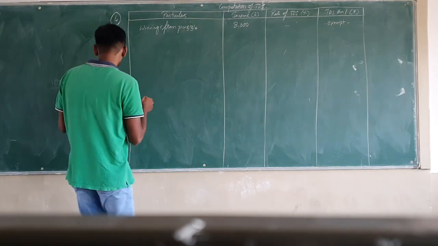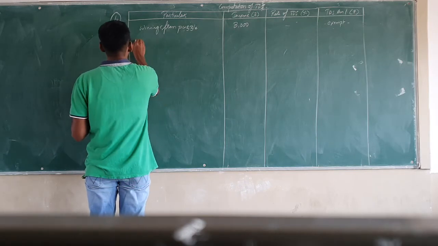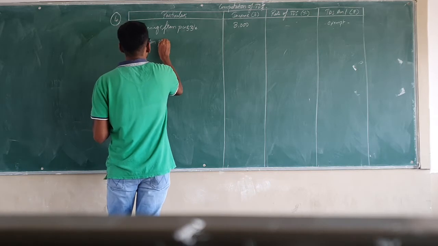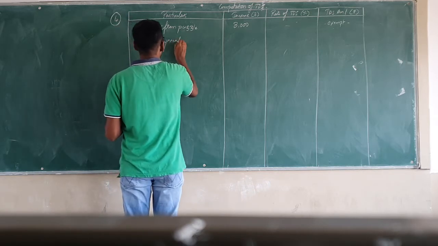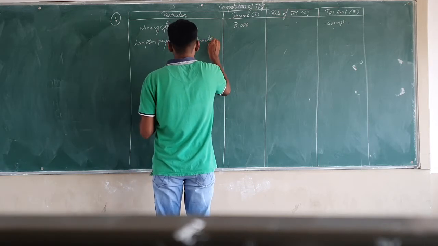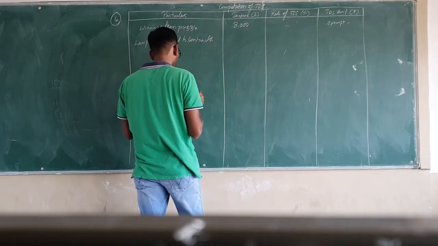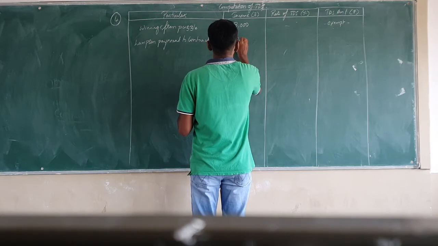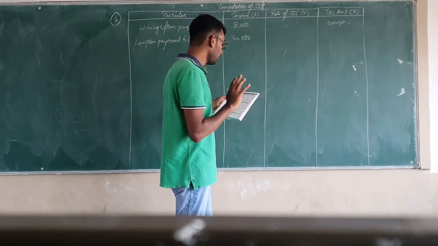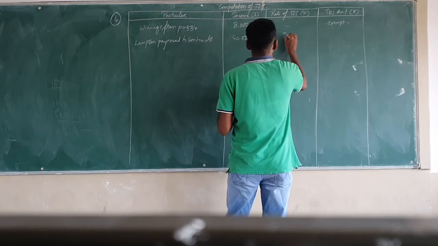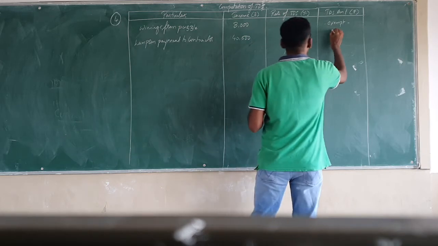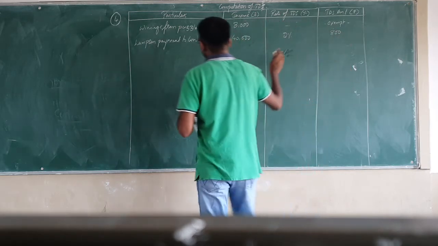So here under particulars write lump sum payment to contractor. Now how much amount are they paying? They are paying 40,000. Since it is a company, that is other than individual, the rate of TDS applicable is 2%. So we have to compute 2% on 40,000, which will be 800. So the amount of TDS will be 800.